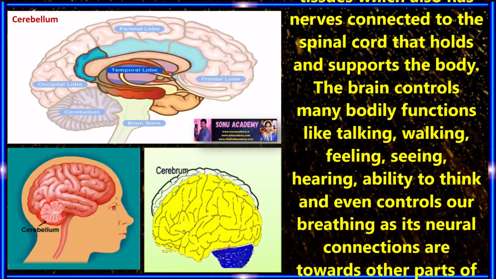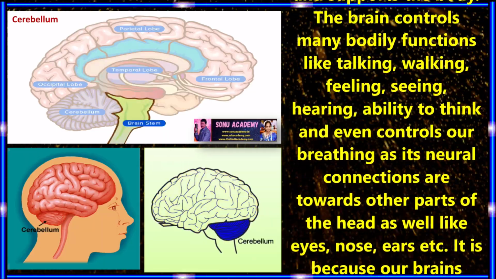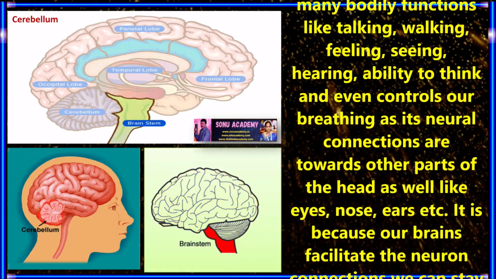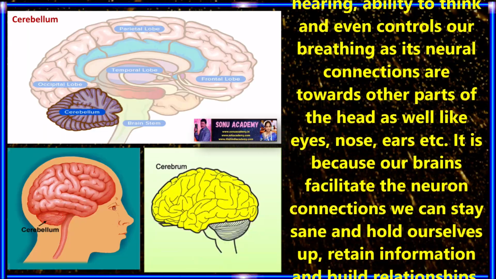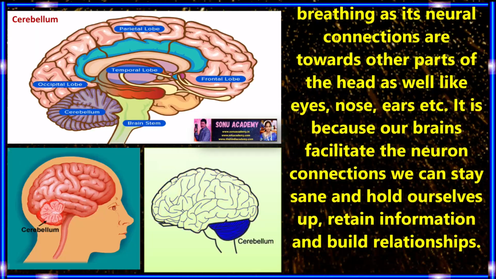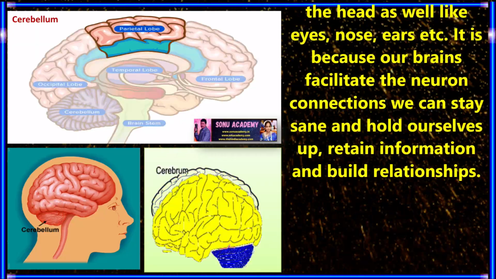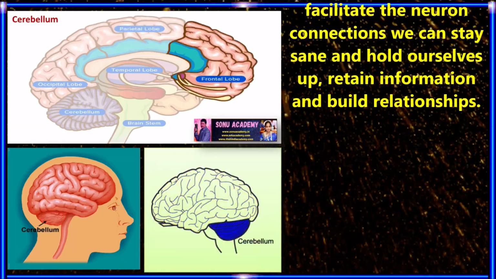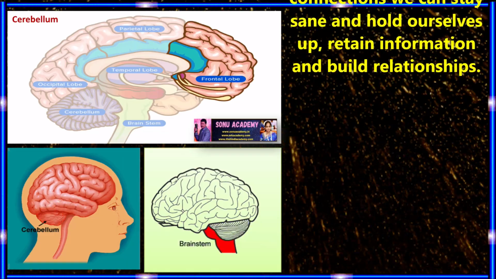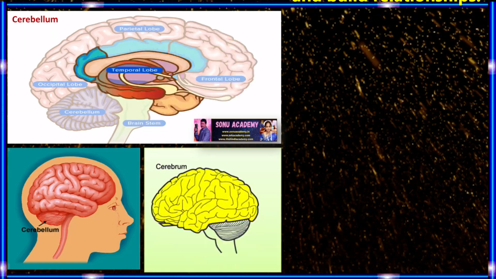The brain controls bodily functions like talking, walking, feeling, seeing, hearing, the ability to think, and even controls your breathing, as its neural connections extend to other parts of the head as well, like eyes, nose, ears, etc. Because our brain facilitates the neuron connections, we can stand and hold ourselves up, retain information and build relationships.